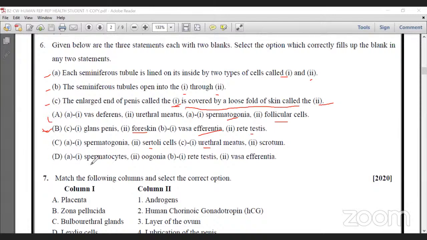And D: 1 spermatocyte, oogonia. But oogonia is not here, because the seminiferous tubule is related to the male, but oogonia is female. That's why it's wrong. So option B is the correct answer for this question. Okay, next we will move on to the next question.